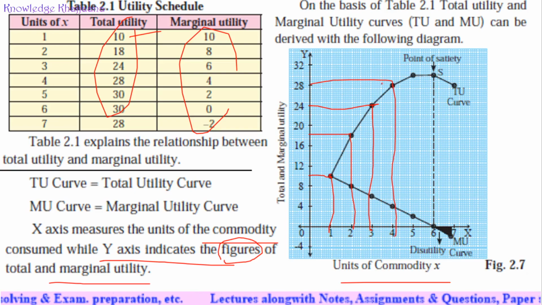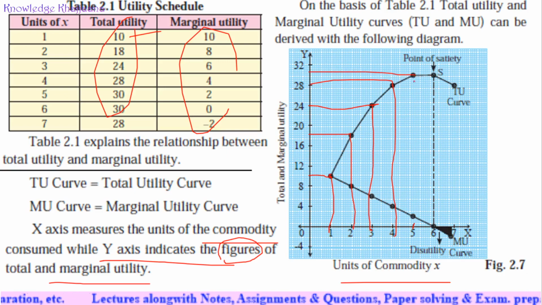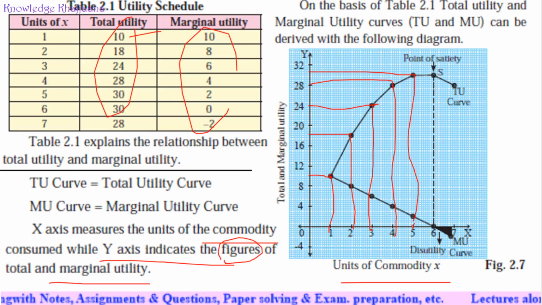Then after drinking the fifth glass of water, we got the utility 30. Then after drinking the sixth, even after reaching the 100% satisfaction level, we still drank one more glass of water. That is the sixth glass of water, and after drinking it, the utility remains the same.